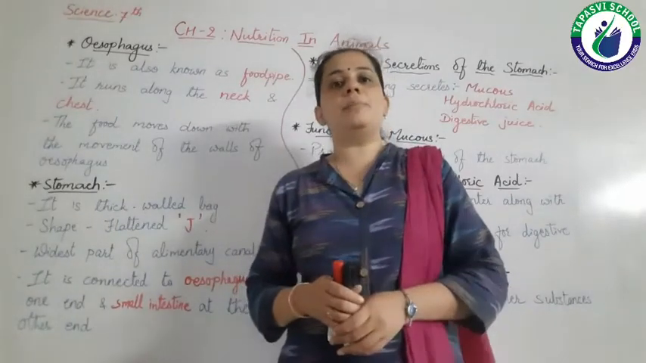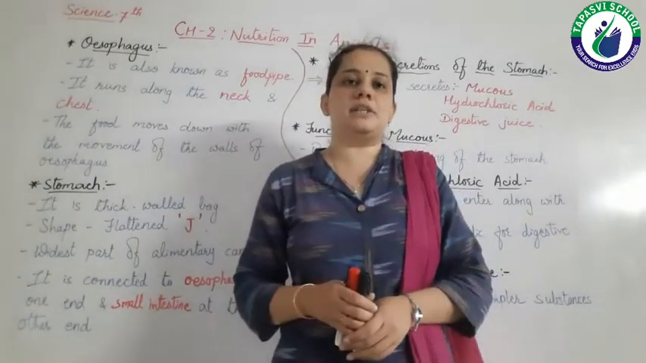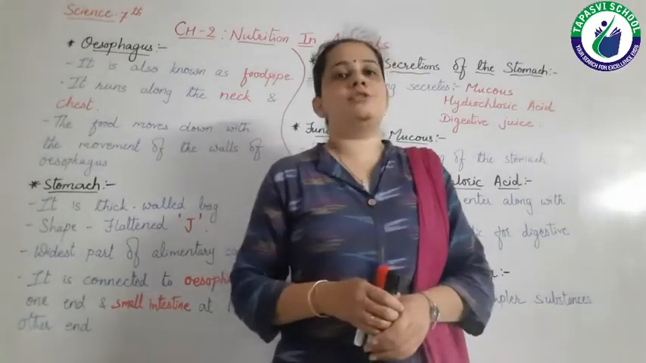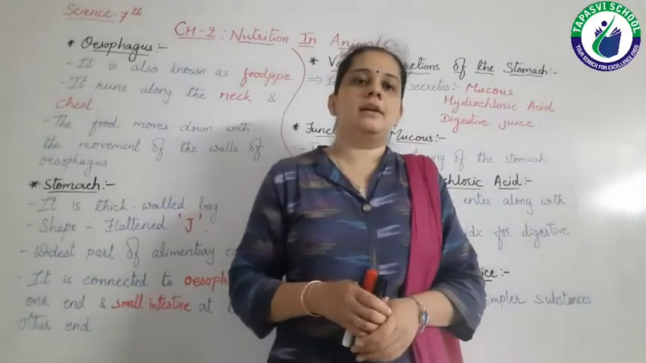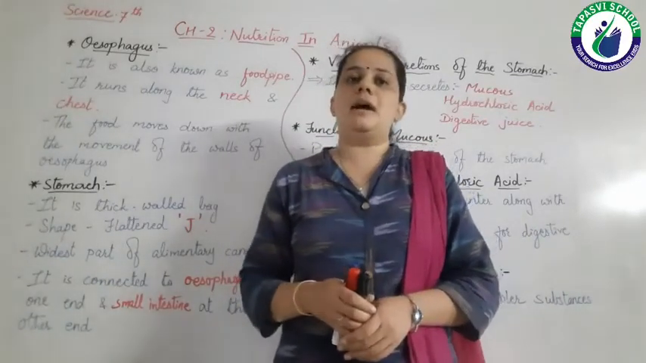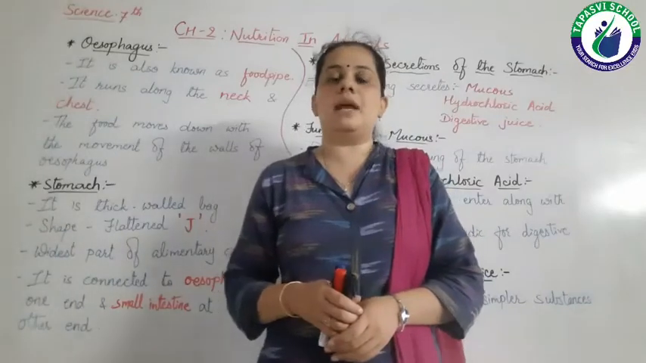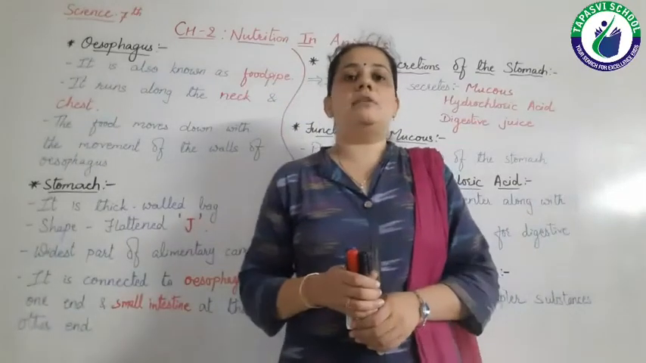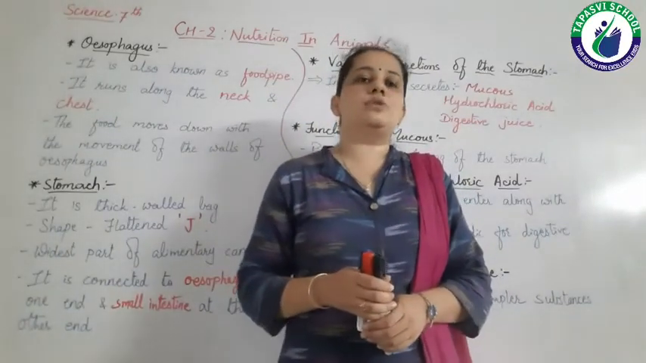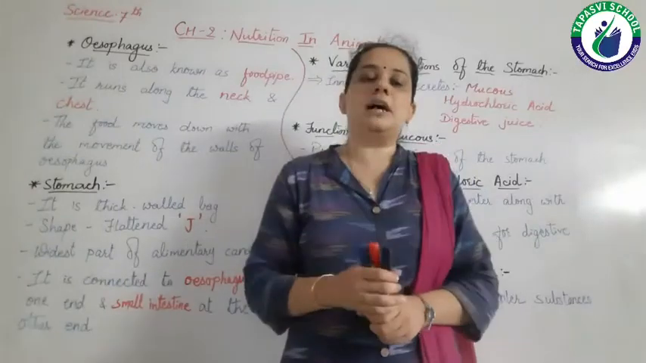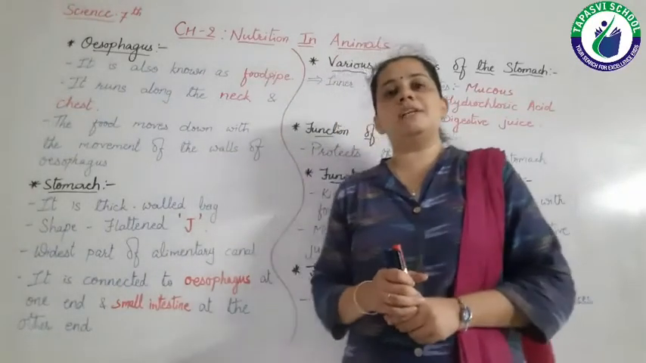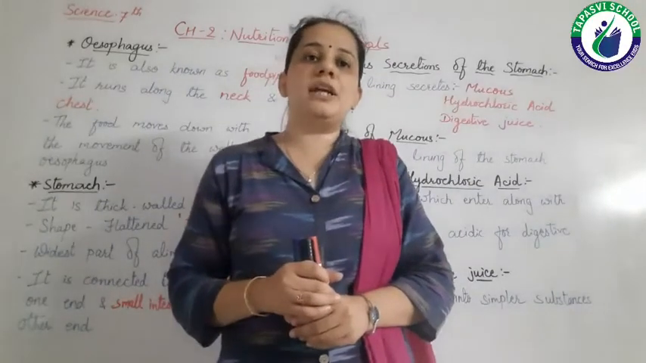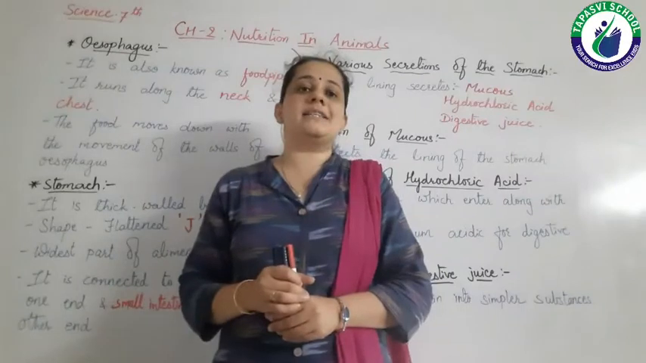The various compartments of the human digestive system are mouth and buccal cavity, then esophagus, then stomach, small intestine, large intestine ends with rectum, and last one is anus. So we can tell that our alimentary canal starts with our mouth and ends with the anus. In the previous lecture, we also studied about the associated glands in the digestive tract.